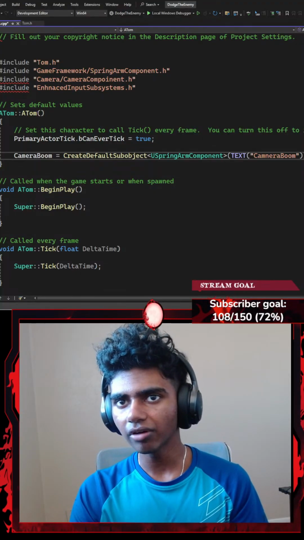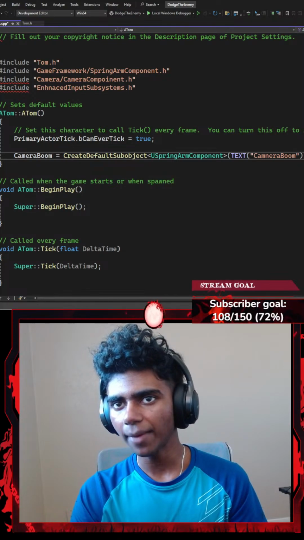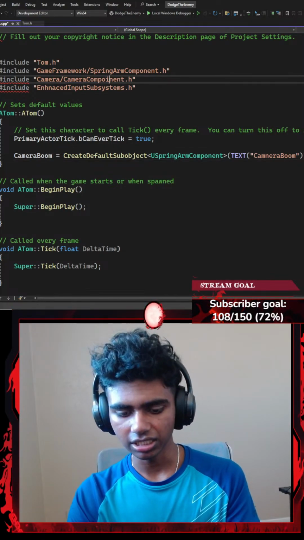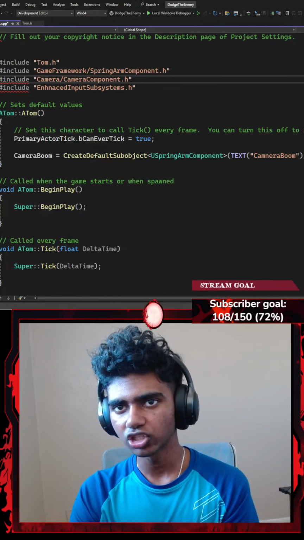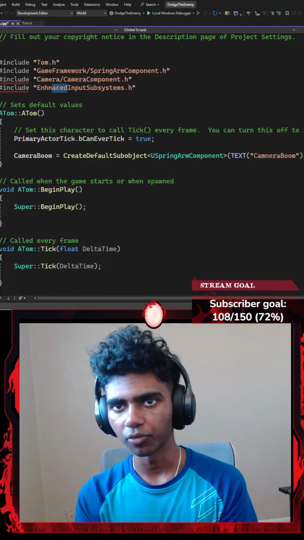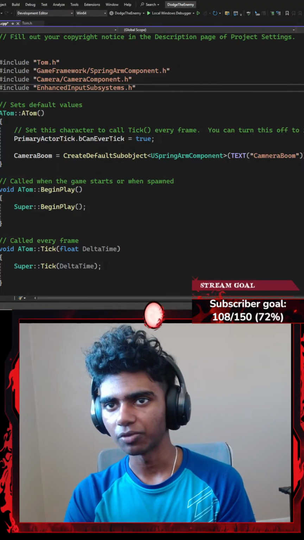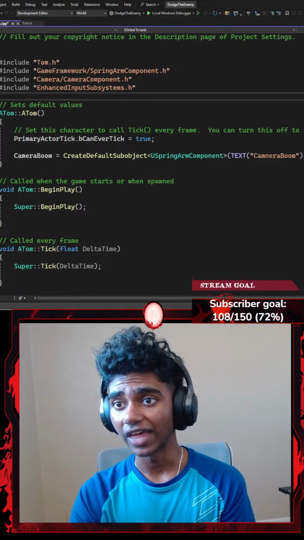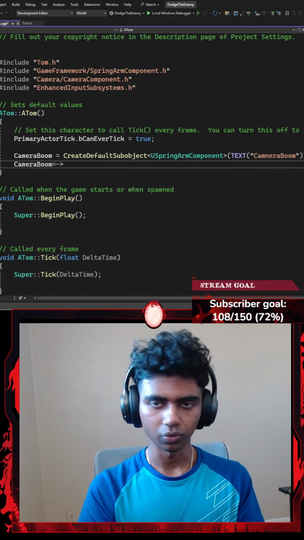Okay, that's it. Let's go ahead and check something. It's camera / camera. I spelled component wrong. It's component, so I'm gonna go with camera component. And then I spelled enhanced wrong as well, so I'm gonna remove this. It's gonna be enhanced. Enhanced input subsystems header file. And now that's correct.